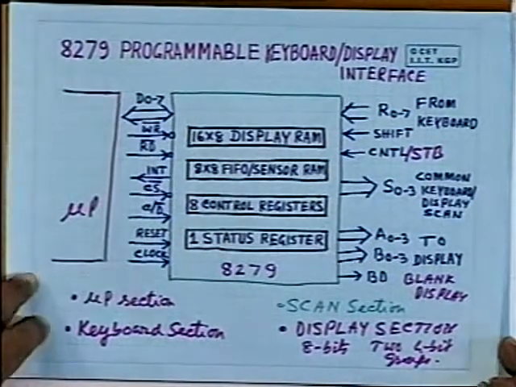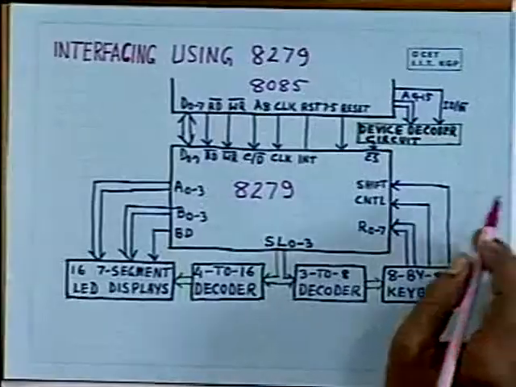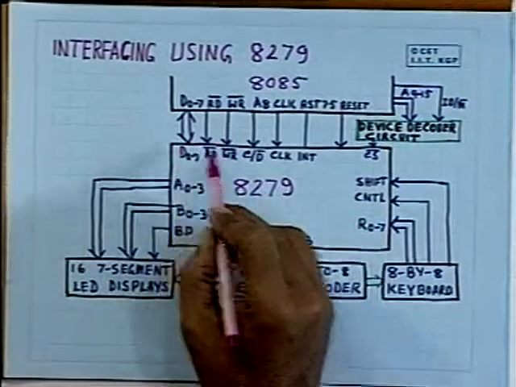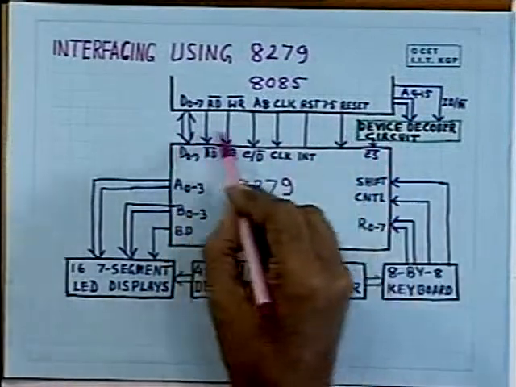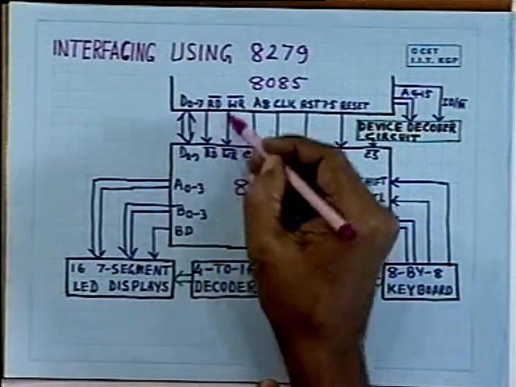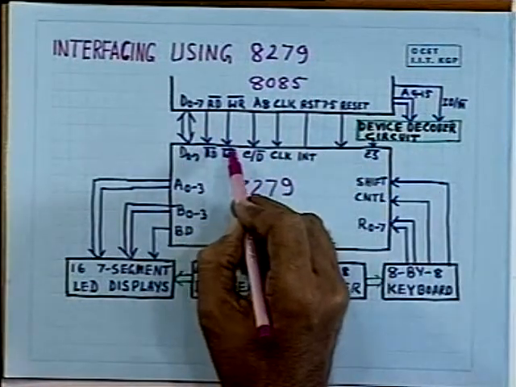Let us see how it can be interfaced, the 8279 to the 8085. So, as I have explained, this is the MPU side, microprocessor section. It has been directly interfaced to 8085, the data lines, read, write.